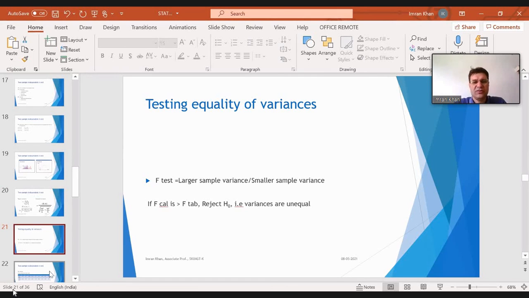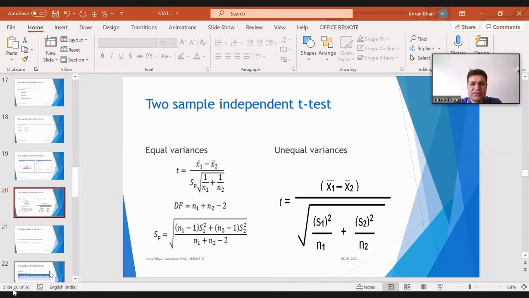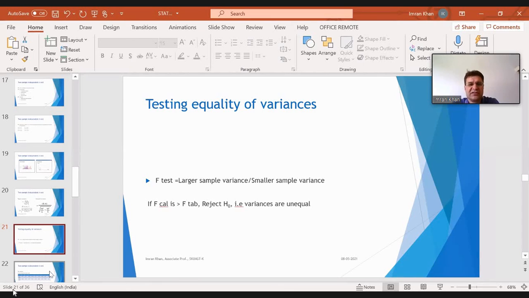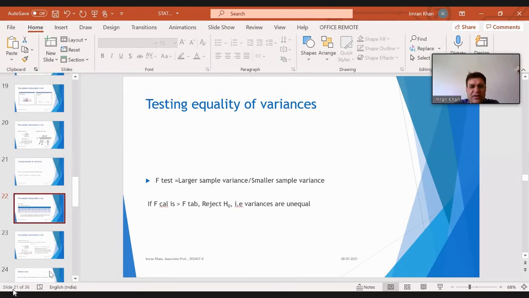The formula for the F-test is larger sample variance divided by smaller sample variance. Because when you have two variances with you, S1 square and S2 square, whichever is larger is to be kept in the numerator part. That's why we call it larger sample variance divided by smaller sample variance. Sometimes S1 square can be larger, sometimes S2 square can be larger. So whichever is larger is to be placed in the numerator. Then here you will calculate the F. If F calculated is greater than F tabulated, then we will reject our null hypothesis that variances are equal.